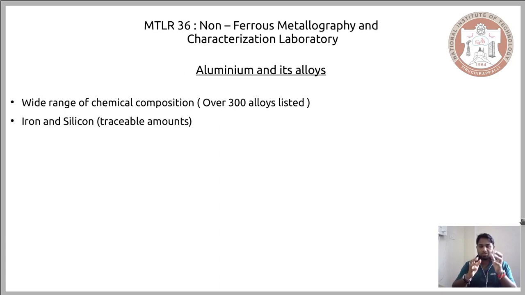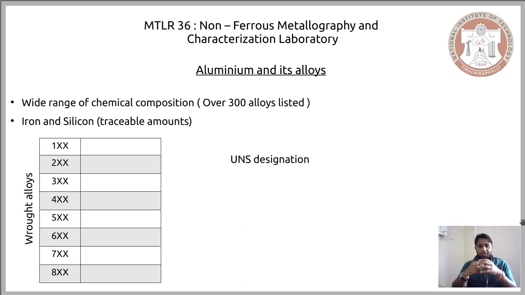The reason is, we have more than 300 alloys in aluminum. We have a definite designated system which we have to adopt. Only then would we be able to attribute a definite set of metallography techniques to that particular alloy, and that's the reason why we have this universal number designation system. So let's see what are the different designations that are given to different aluminum alloys.